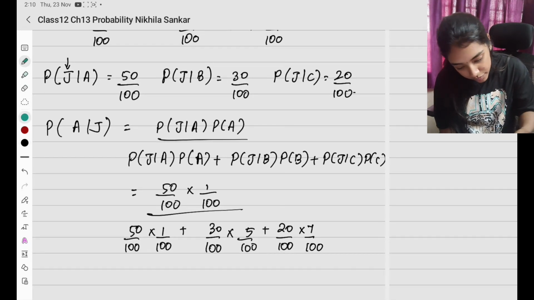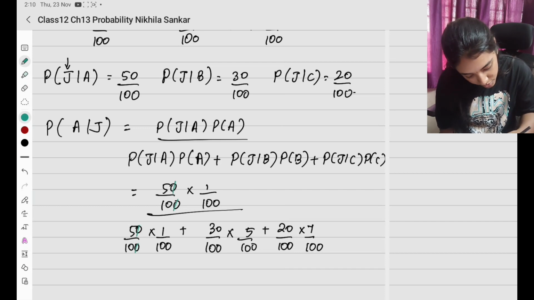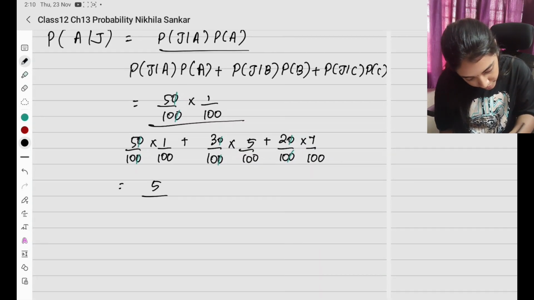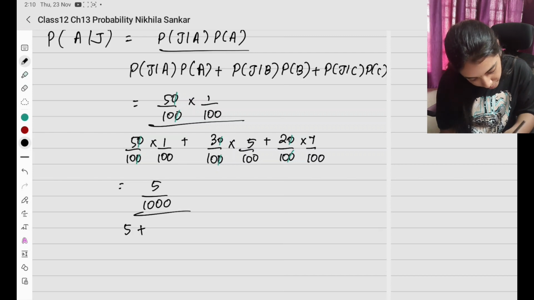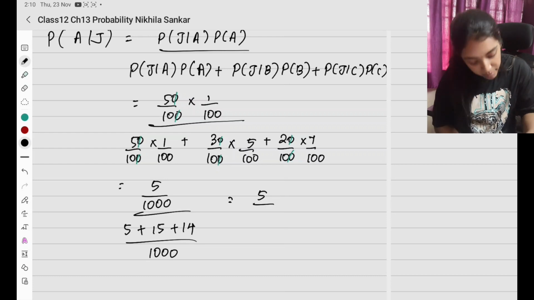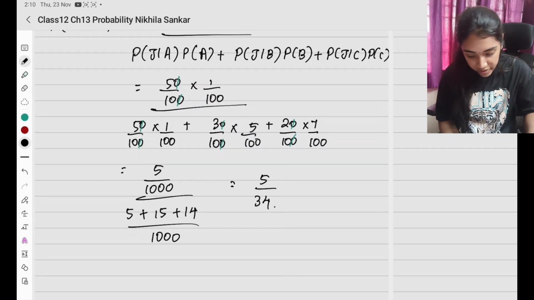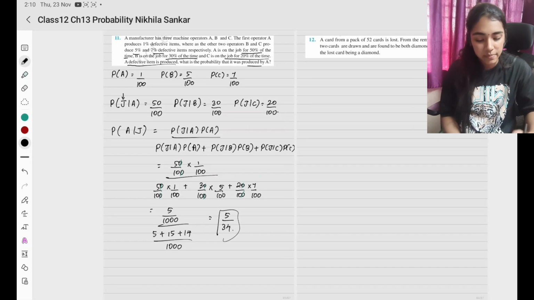I can simplify one of the zeros. So, இங்கே 0, 0, 0, 0, 0, 0 and 0, 0. Now, the LCM is all the same. So, I'll have 5 divided by 1, 2, 3 divided by 5 plus 15 plus 14 divided by 1, 2, 3. So, I have 5 divided by 20 plus 14 is going to be 34. So, 5 divided by 34 is my answer. Okay, please copy.